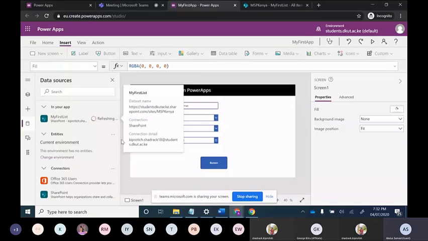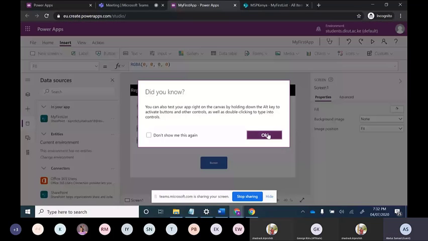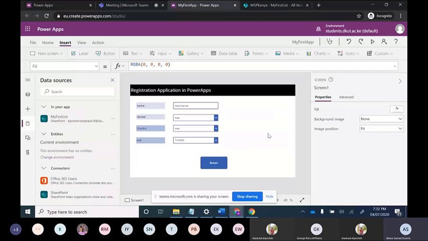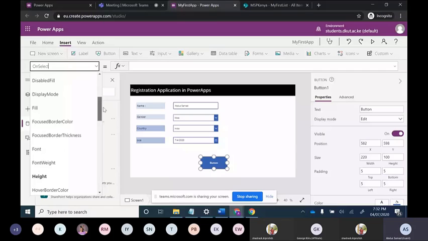So it is refreshed now. So now we have to put all these things which are coming up in our database. Now I am moving on to the button. I will rename the button. This is currently named as button. We will have to put it on text. We will see where the text is. So this is named as button.